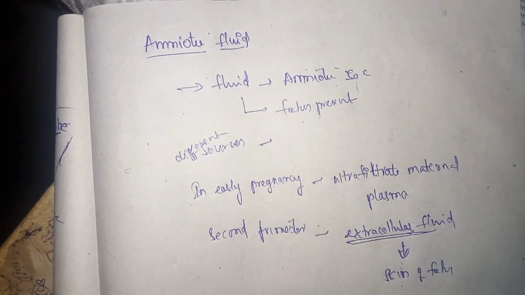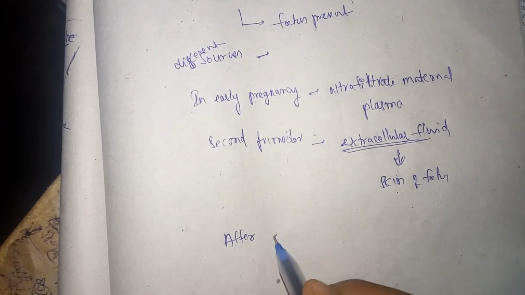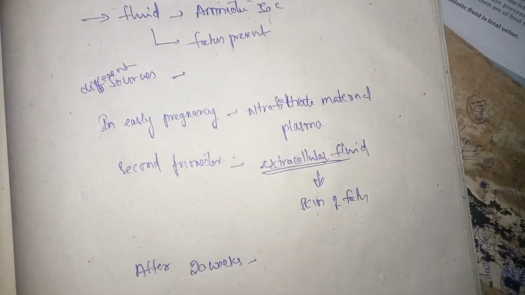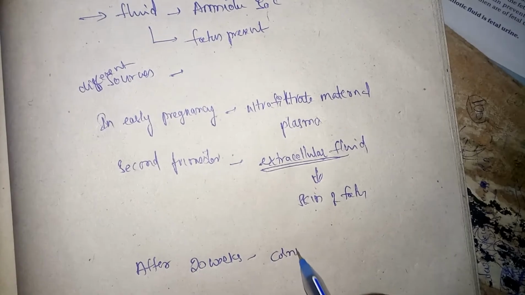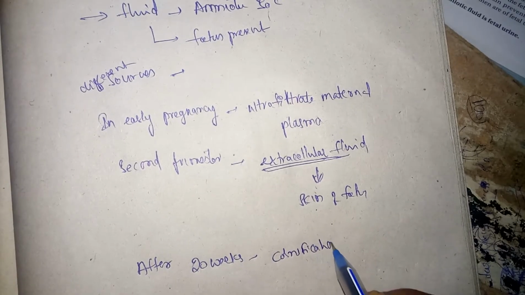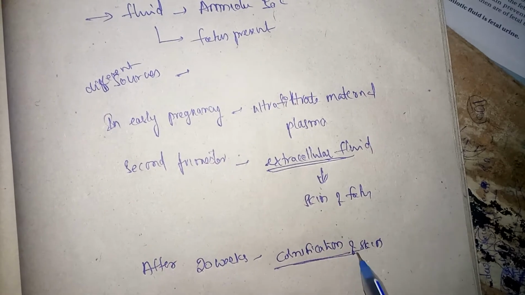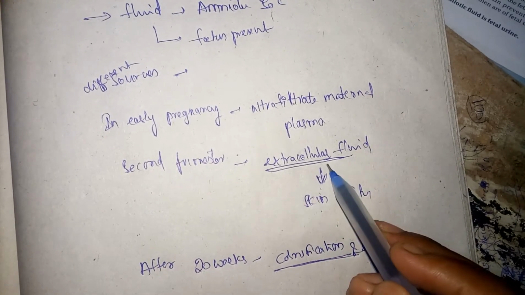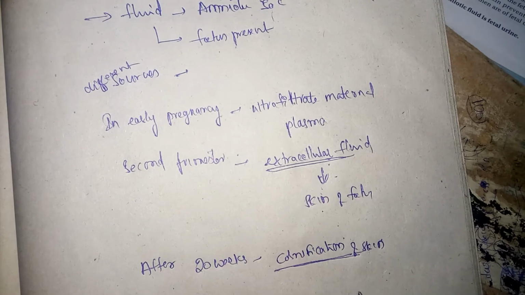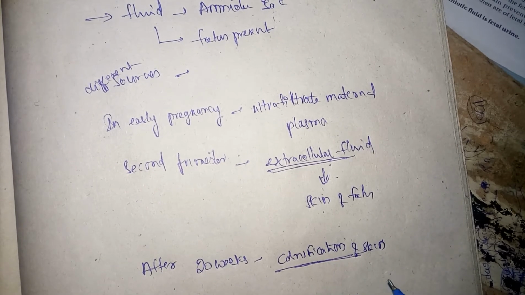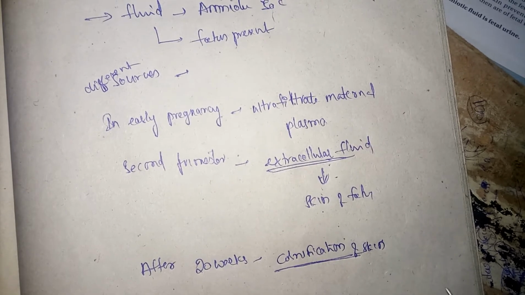And after 20 weeks, what happens is cornification of skin will take place. After 20 weeks, cornification of skin takes place. As the skin is cornified, this extracellular fluid cannot diffuse across the skin, right? Due to cornification, escape of extracellular fluid through skin cannot happen.